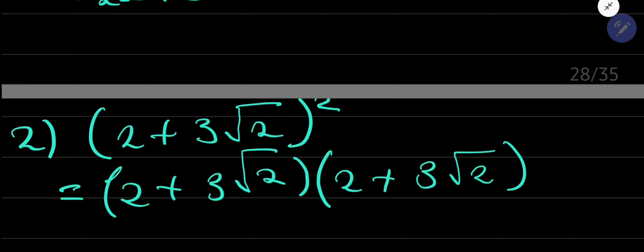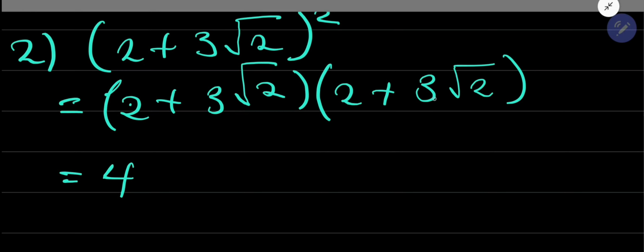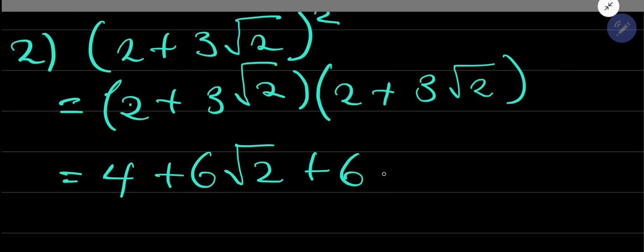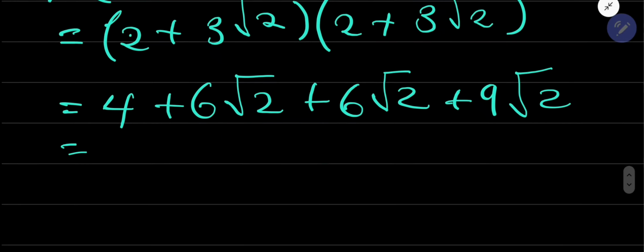Okay, like that. Then you are going to apply your FOIL. I don't know how many of you still remember FOIL from grade 10. 2 times 2 is 4. 2 times 3 root 2 is 6 root 2. 3 root 2 times 2 is 6 root 2. 3 root 2 times 3 root 2 is 9 root 2. Okay? Then this will simplify to be 4.